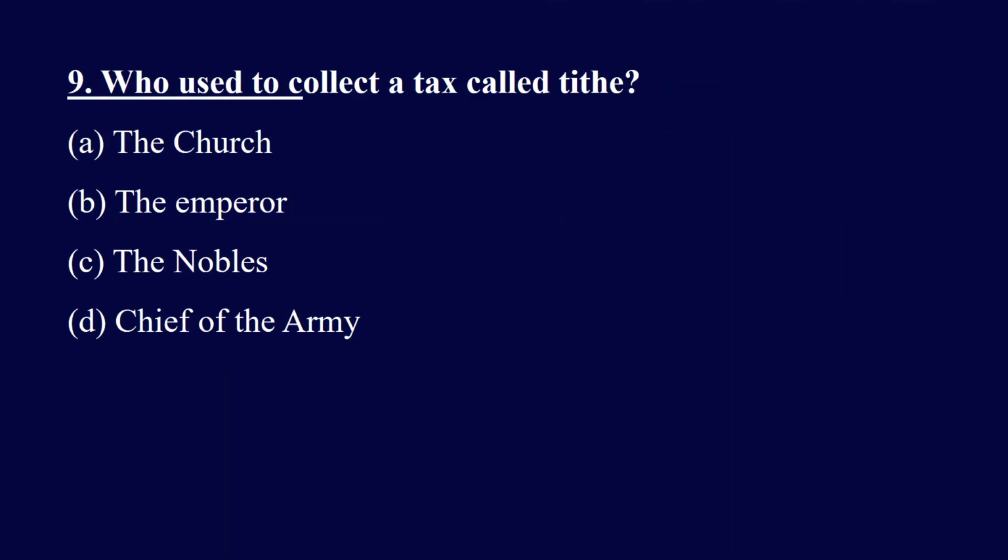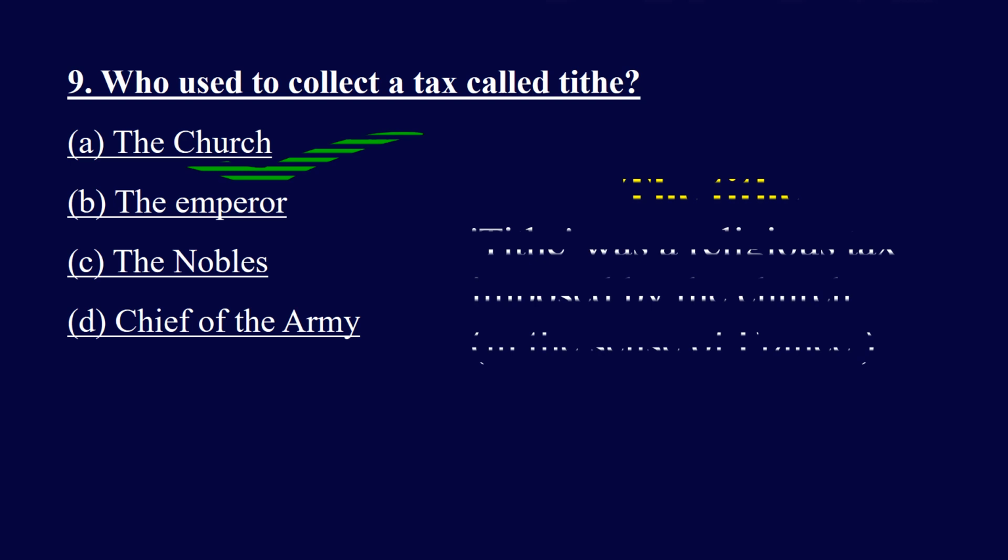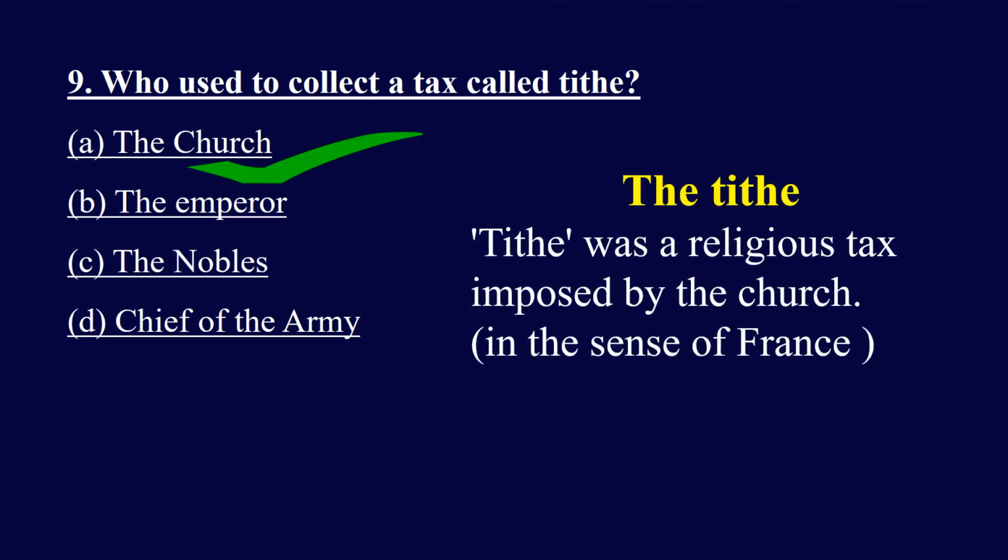Question 9. Who used to collect a tax called tithe? Tithe was a religious tax. And the options are the church, the emperor, the nobles, chief of the army. And the right answer is the church. Tithe was a religious tax imposed by the church. Tithe was collected by the church or by the clergy.